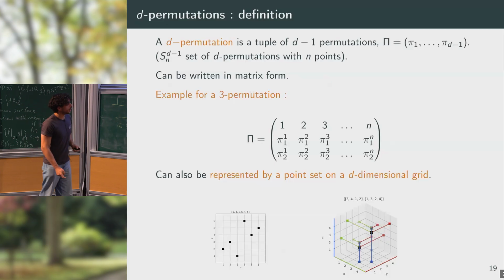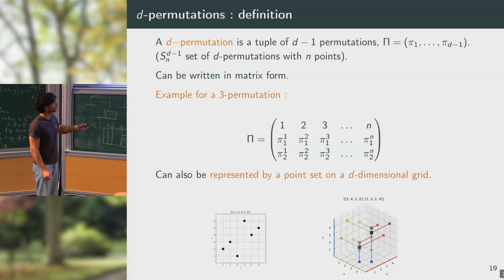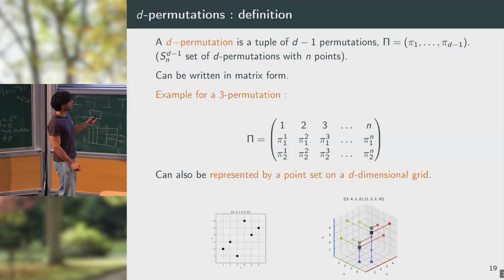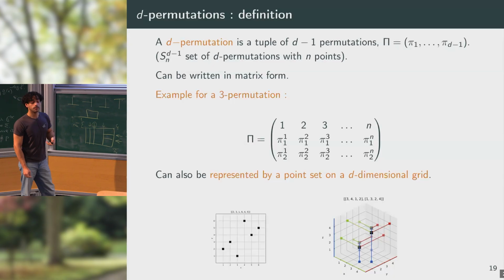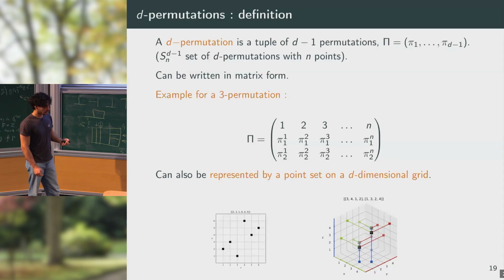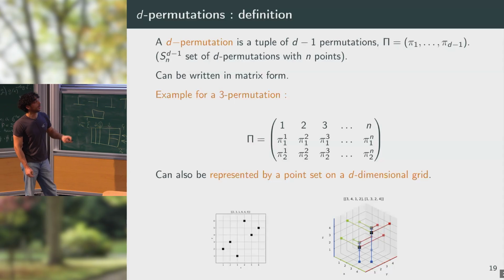And this, you can put it in matrix form by considering an n times D matrix, where in each line you put the permutation pi. So this matrix can be represented as a point diagram in a D-dimensional space by considering each of the columns of your matrix to be the position vector of a point.